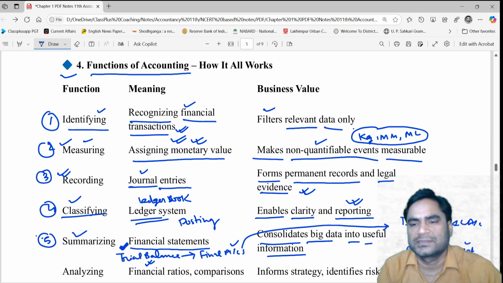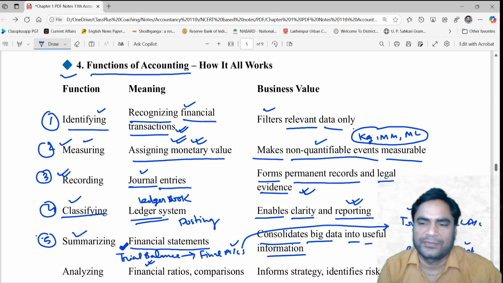Trading and profit and loss is known as the income statement, and the balance sheet is the statement which determines the financial position of any business organization. So this is the preparation of financial statements. This comes under the function of summarizing, right?